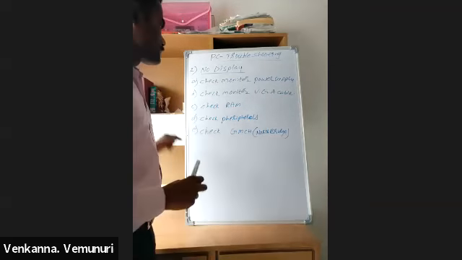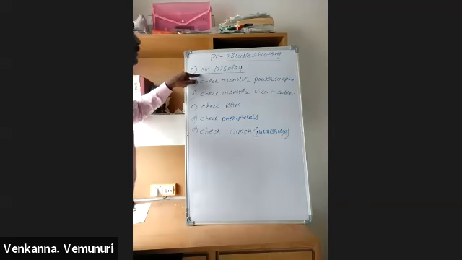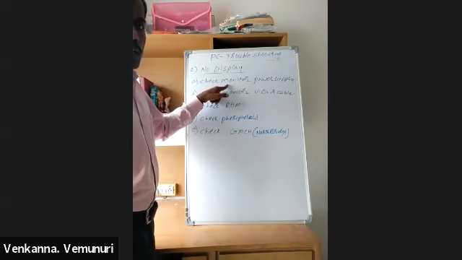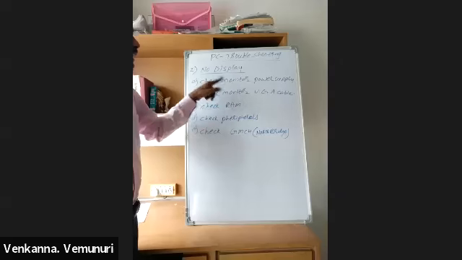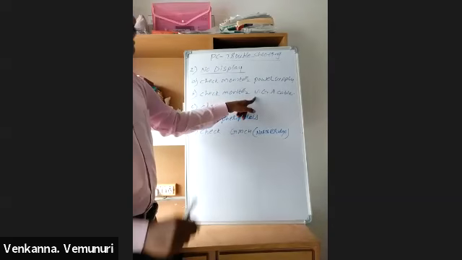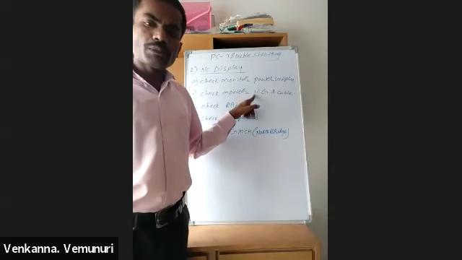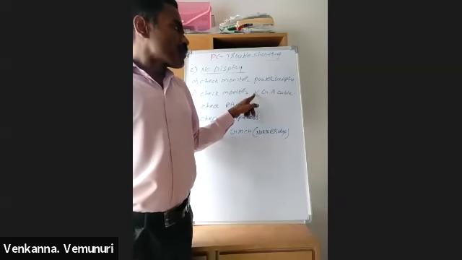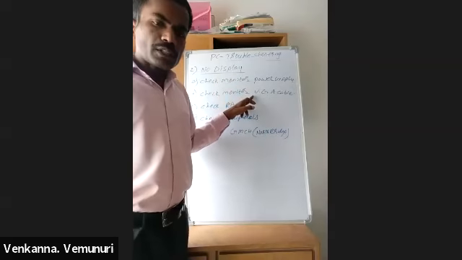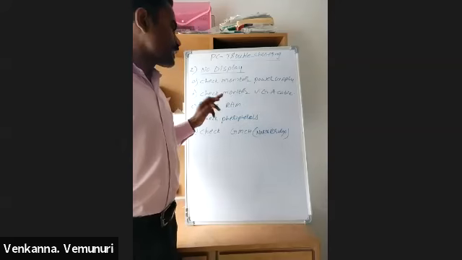Monitor power on switch, first one. Then we check the monitor power supply. If the monitor power supply is okay, next we check the monitor VGA cable. Sometimes rats cut that VGA cable. That time also no display problem is coming. So if the monitor power supply is okay and the monitor VGA cable is also okay, next we check the RAM.